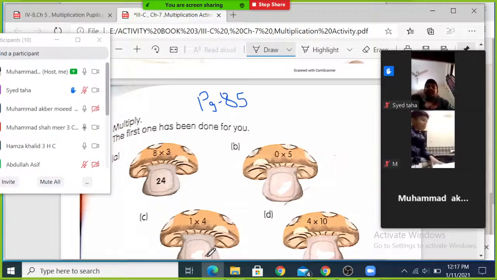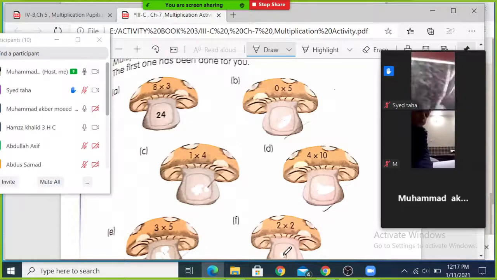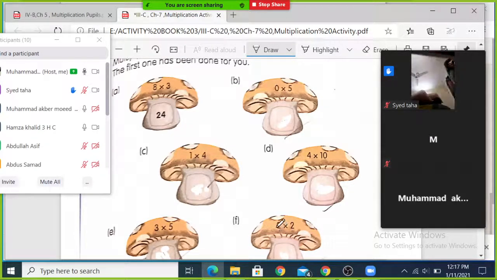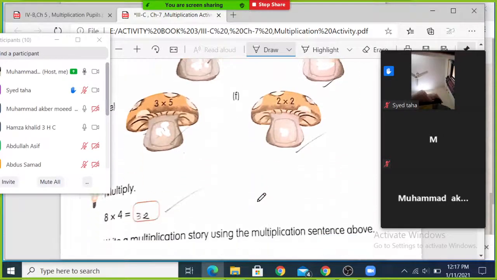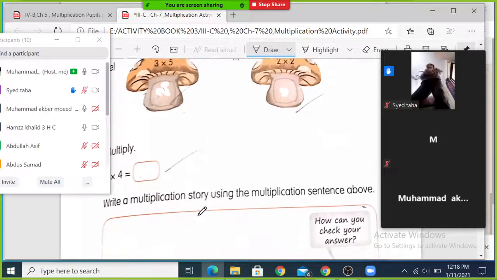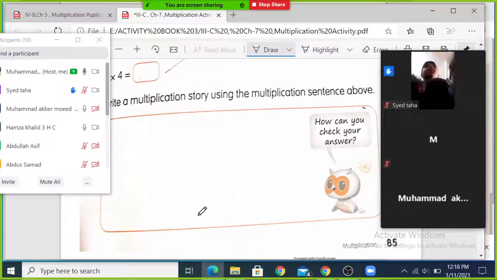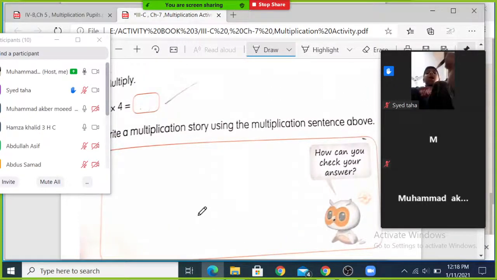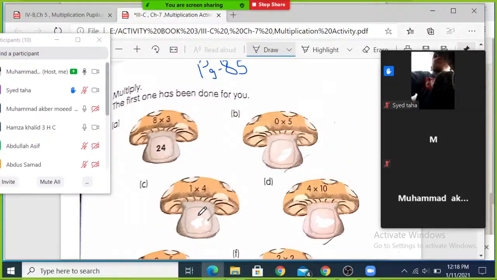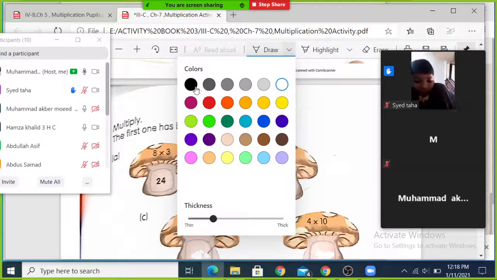Very good, Shamir. So all of you understand this thing, this concept. Whenever, listen very carefully, whenever 0 is multiplied by any number, the answer will always be 0. When 0 is multiplied by any number, the answer will always be 0. I show you some examples here.